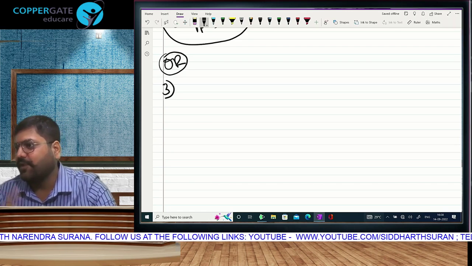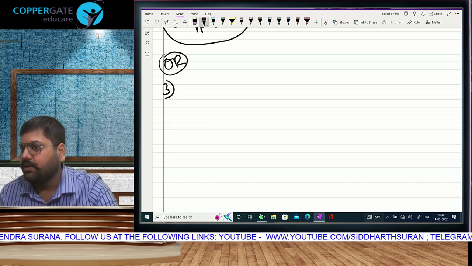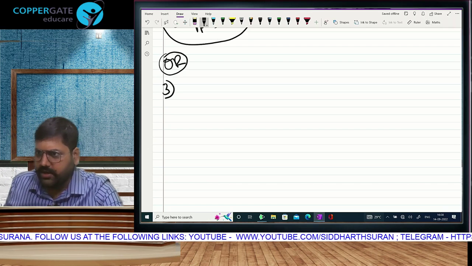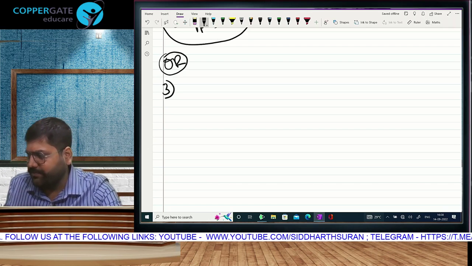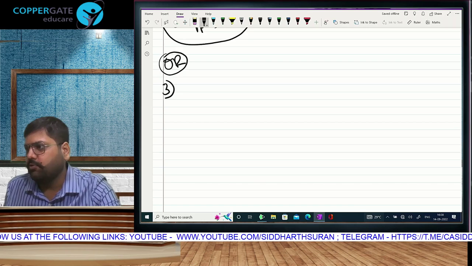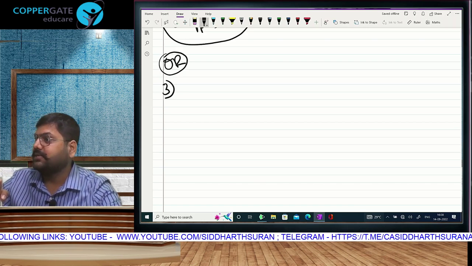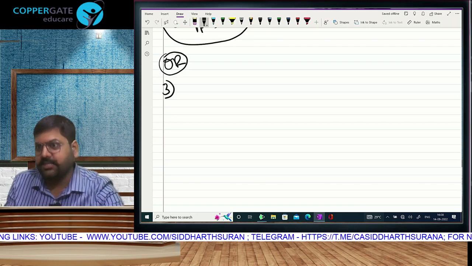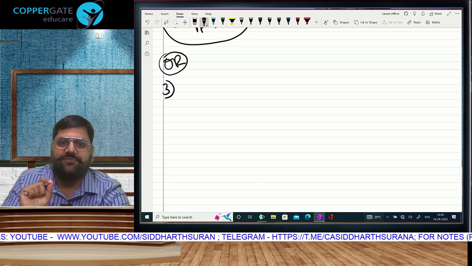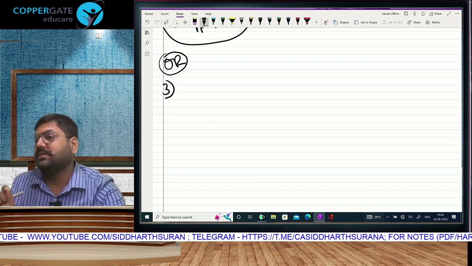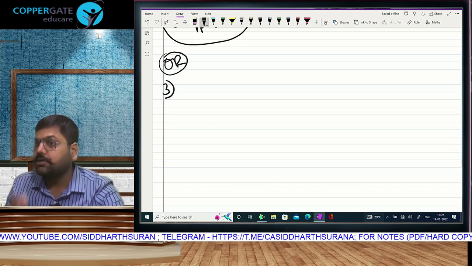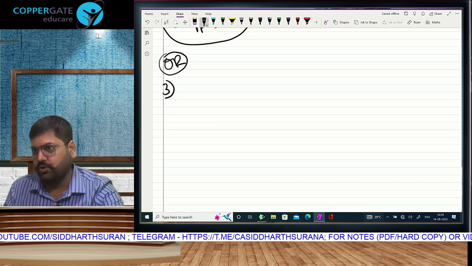Condition 1, if you are physically present in India for a period of 182 days, and all the discussion about 182 days. Physically present in India for a period of 182 days or more. Or, meaning any one of them, you become a resident. Second condition is 60 days in the previous year and 365 days in the 4 preceding previous years, last 4 years. But 2 cases where 60, 365 is not going to be applicable.